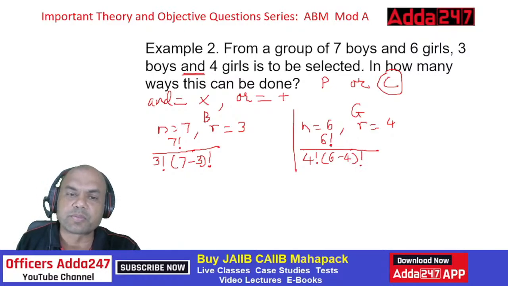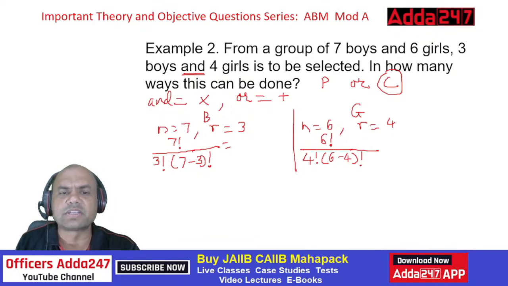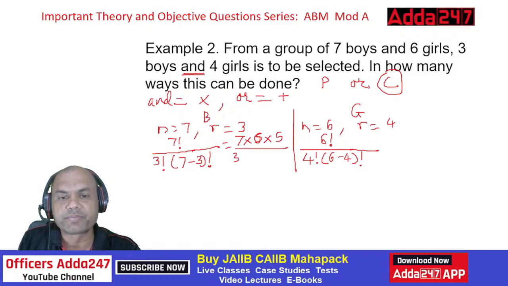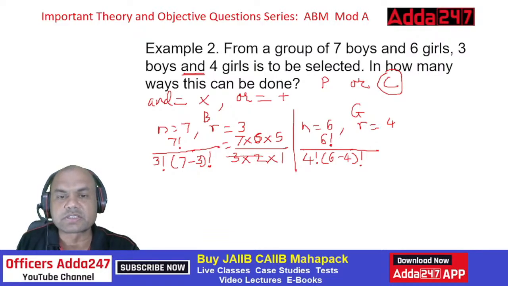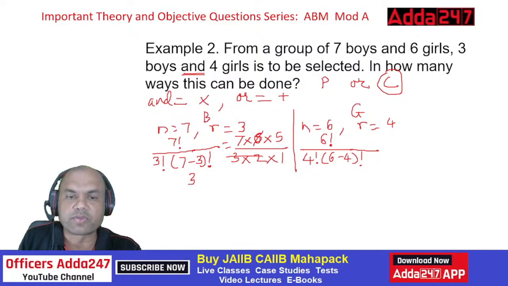That's the answer. Now find it out everyone. Let me see the answer from your side. So solve it. 7 factorial upon 3 factorial into 4 factorial. So this 7 and 4 gets cancelled. So it is 7 into 6 into 5, right? And 4 factorial will get cancelled. And this 3 factorial is what? 3 into 2 into 1. 4 factorial is gone. So only this much. 3 into 2 is 6 and this 6 is gone. 7 5s are 35. So the answer is 35 over here for boys.